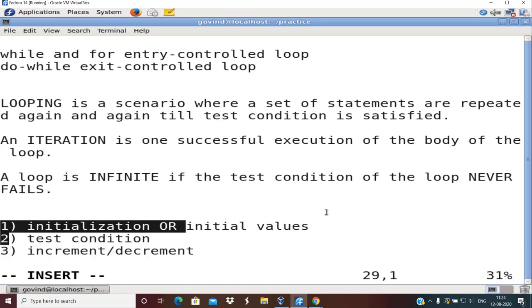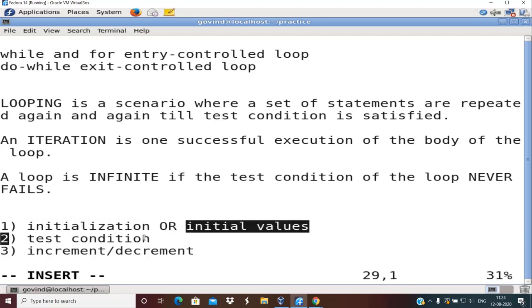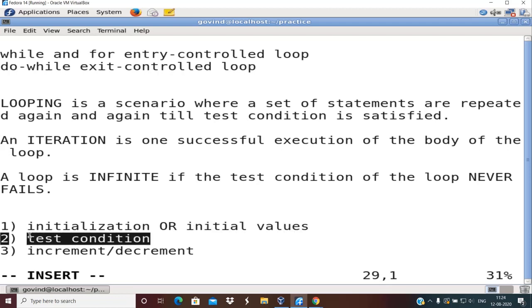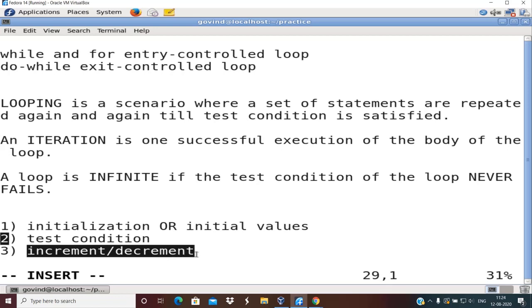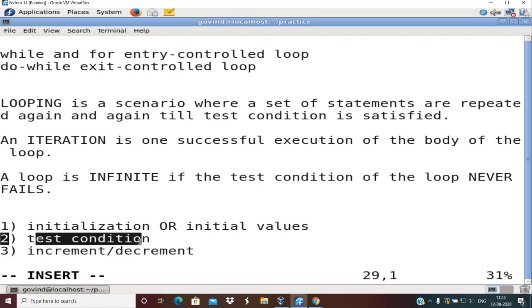Depending on initial values, you write the test condition, and to make the loop terminate, you write increment or decrement. Otherwise, if you do not write increment or decrement, the test condition never becomes false, and it will always go in an infinite loop. It will never terminate.